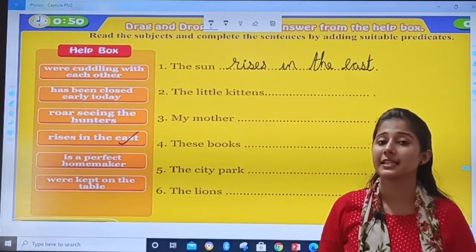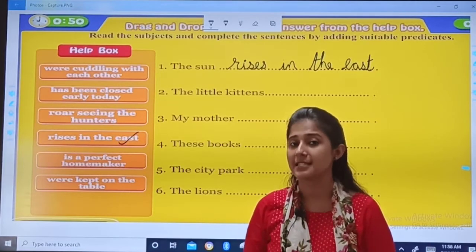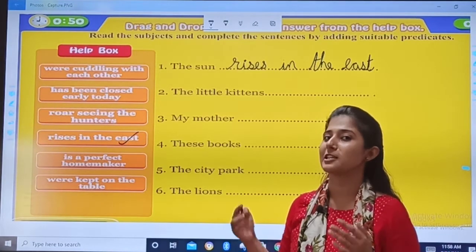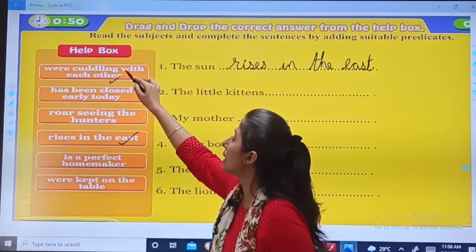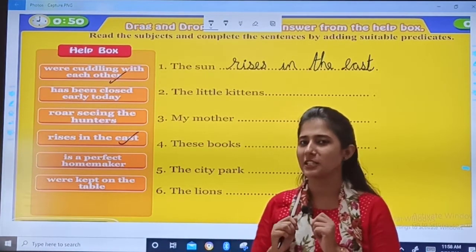Second, the little kittens. Kittens means the young ones of cats. The little kittens, you can add your own predicate. Here, what I will add? See, were cuddling with each other. That means were playing with each other, right?